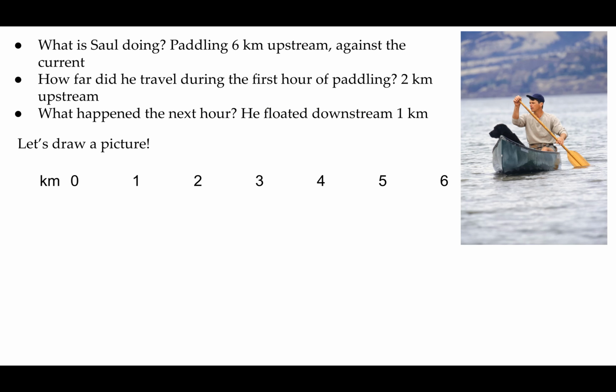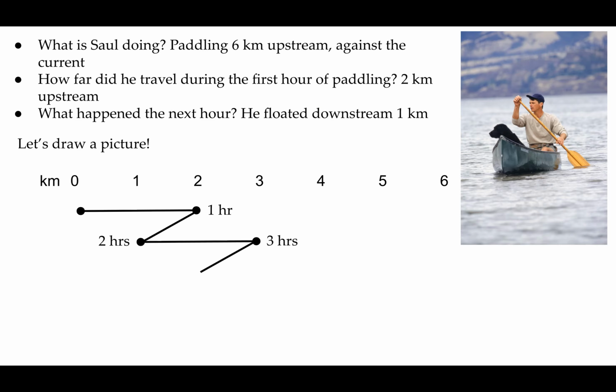So we'll start with a chart from 0 to 6 kilometers. And now we'll say in that first hour, he could travel 2 kilometers. Then remember the next hour, he went downstream 1 kilometer. So now he's back to 1 kilometer and it's been 2 hours. Then he went upstream 2 more kilometers. So we're now at 3 kilometers and it took him 3 hours.